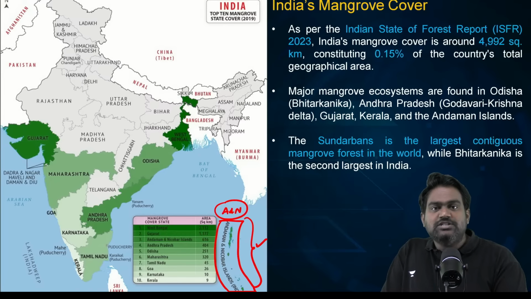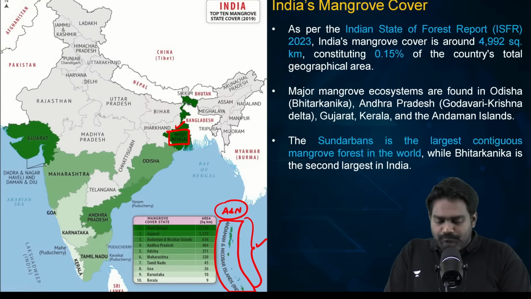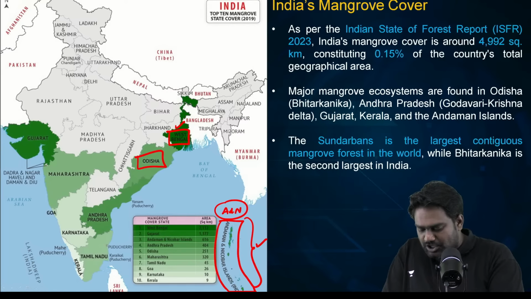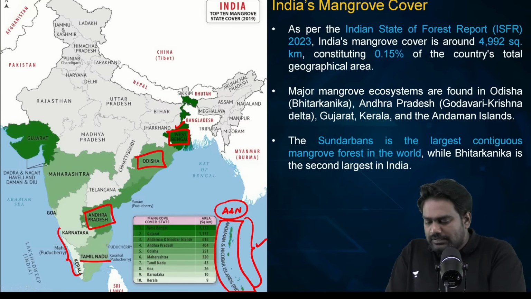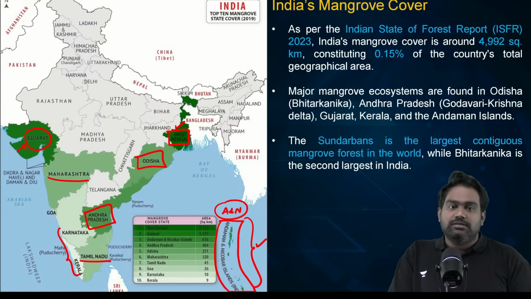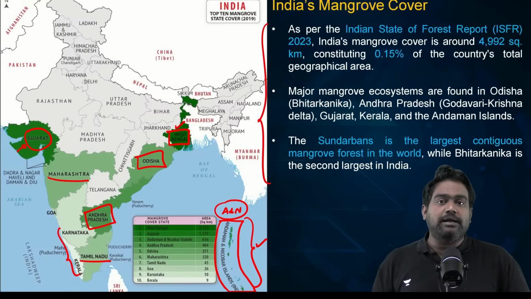The same goes for the east coast and west coast of India, be it the Sundarbans in West Bengal, Odisha, especially the Bhitarkanika belt, Andhra Pradesh, Tamil Nadu, to some extent some parts of Kerala and Karnataka as well, Maharashtra, and several parts of Gujarat. They all have a very decent to extensive mangrove coverage which protects their coastline.